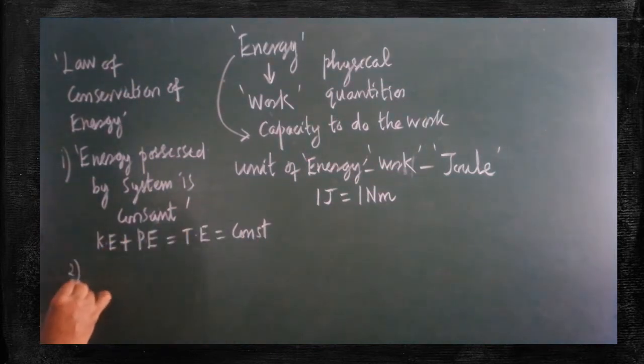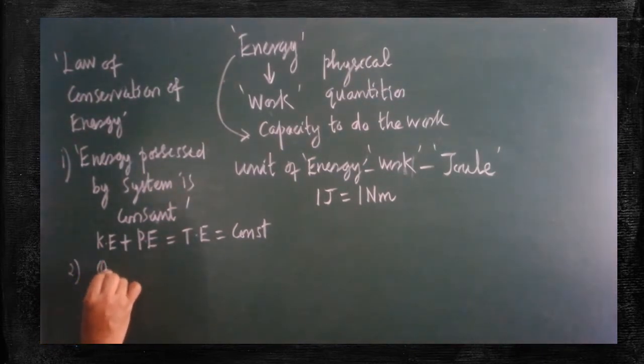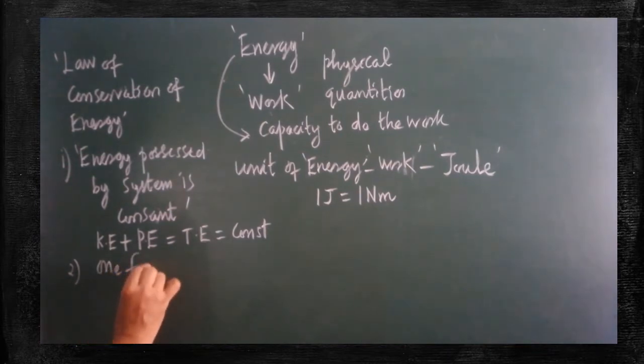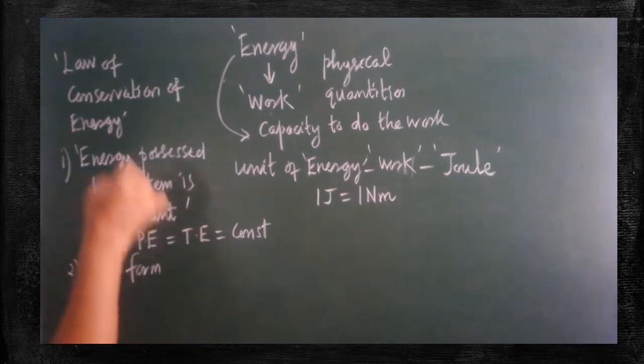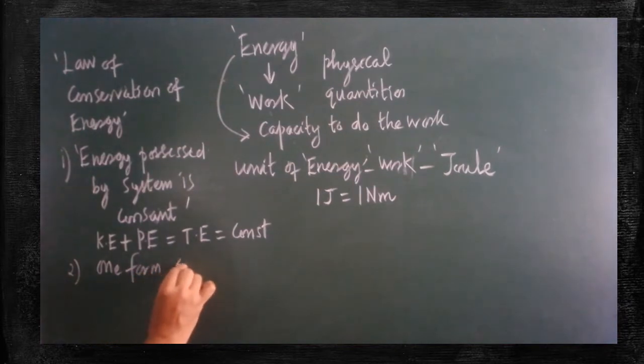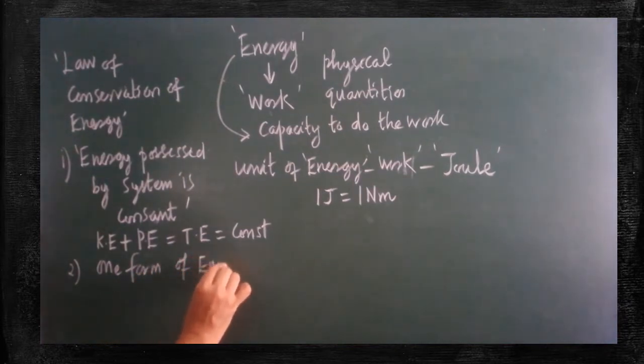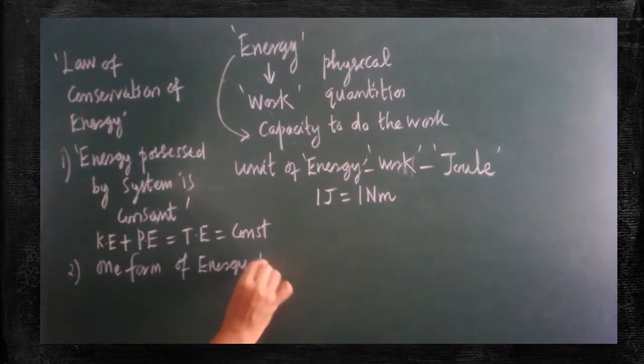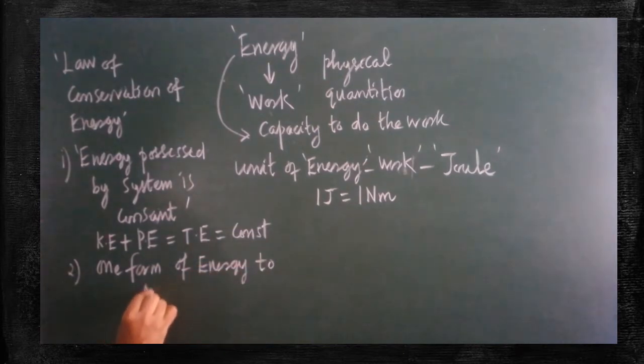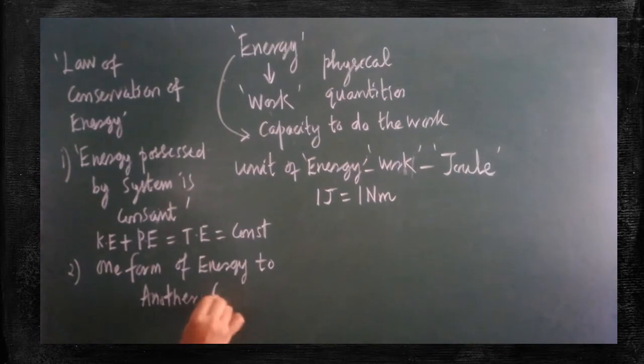Another thing is, basically in nature, one form of energy is converted into another form of energy. So this is the second statement told in the law of conservation of energy. One form of energy is always converted into another form of energy. That conversion often takes place. Are you clear?